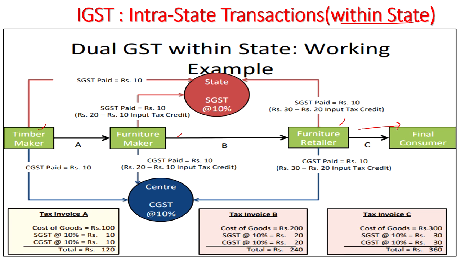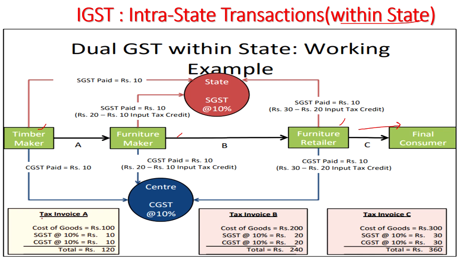This is the cycle. And here the transactions, these entire transactions, are happening within the state. Say for example Andhra Pradesh or Telangana, whatever it is. Here the first transaction that had happened, let us see. The timber maker will sell the logs, that wood, to the furniture maker first.